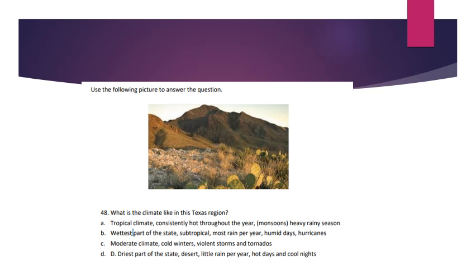Number 48. Use the following picture to answer the question. What is the climate or weather like in this Texas region? A. Tropical climate, constantly hot throughout the year, monsoons or heavy rain season. B. Wettest part of the state, subtropical, most rain per year, humid days and hurricanes. C. Moderate climate, cold winters, violent storms and tornadoes. D. Driest part of the state, desert, little rain per year, hot days and cool nights.